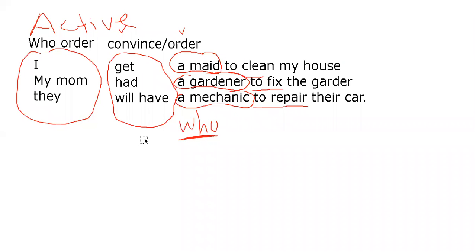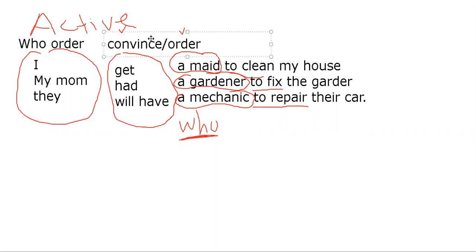What we call this active causative because we're focusing on who is doing the activity. So the person who orders something or who asks for a favor are these: I, my mom, they. And this is a verb that we're using to indicate that we are trying to convince or order because it's their obligation. And then we have the person or people who do the activity: a maid, a gardener, a mechanic, and the service that they have, right?